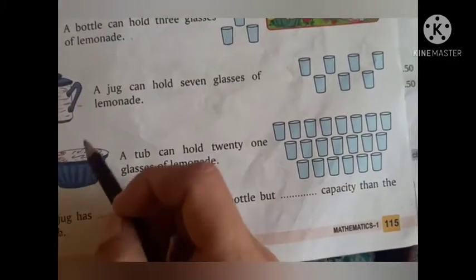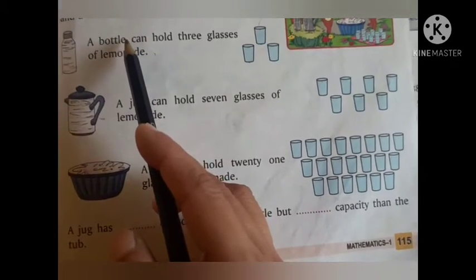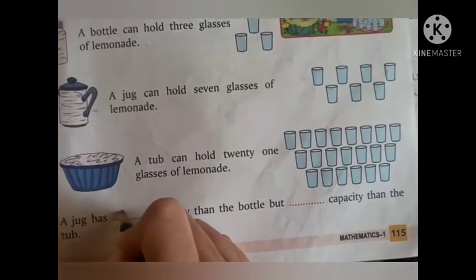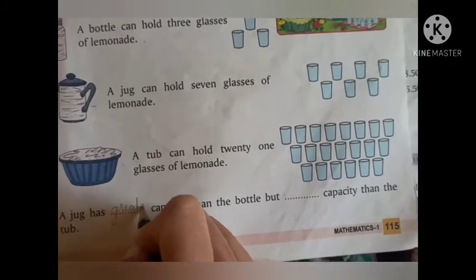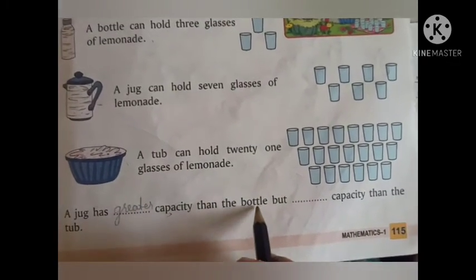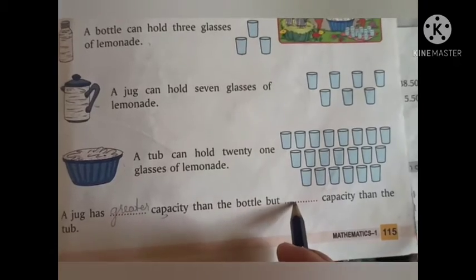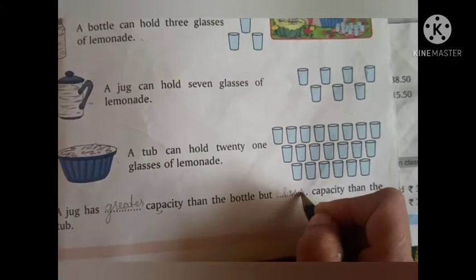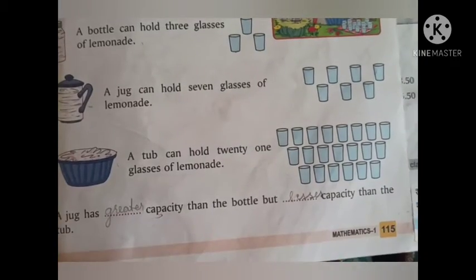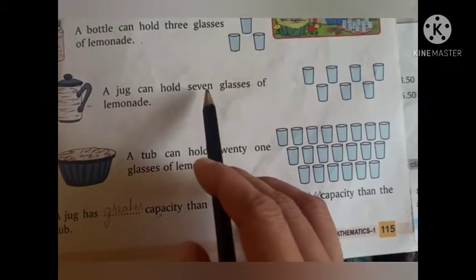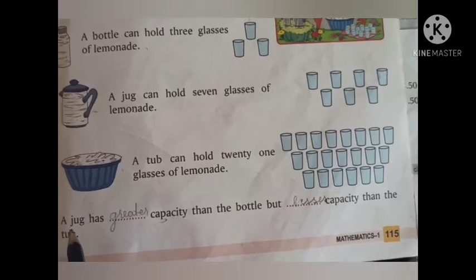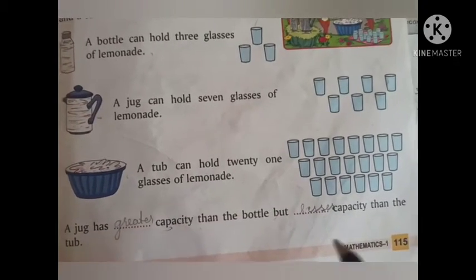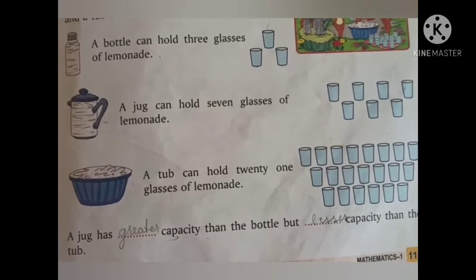If a comparison is made between bottle and jug, the jug has greater capacity, right? Greater capacity than the bottle, but lesser capacity than the tub, because the tub can hold 21 glasses of lemonade, whereas the jug can hold only 7 glasses. So the jug has greater capacity than the bottle but lesser capacity than the tub.